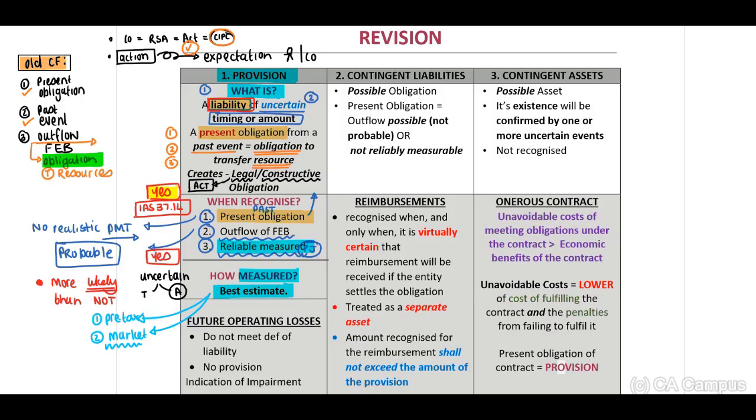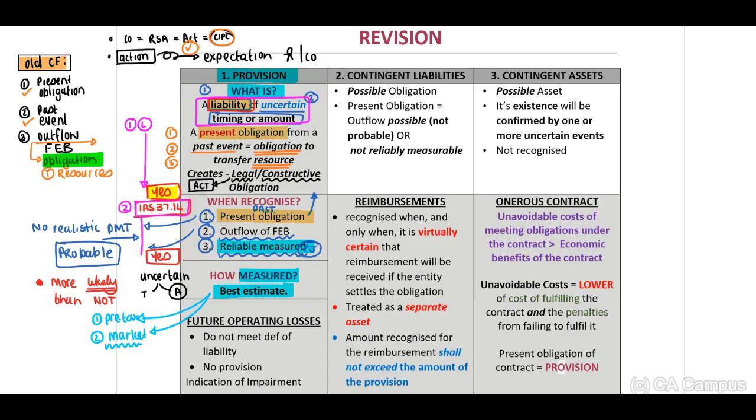Okay, now let me just quickly recap in terms of a theory question. I'm going to use pink. In a theory question, you will have to apply your principle. It's the liability. Therefore, you need to apply and conclude, is this a liability in terms of your conceptual framework? If yes, you need to move on to your IAS 37 recognition criteria, paragraph 14.